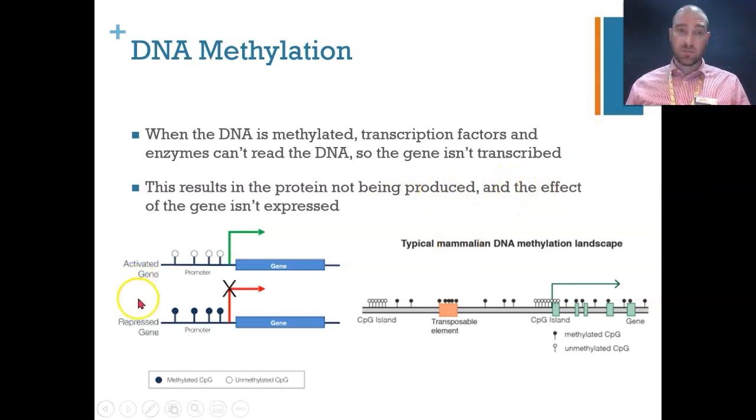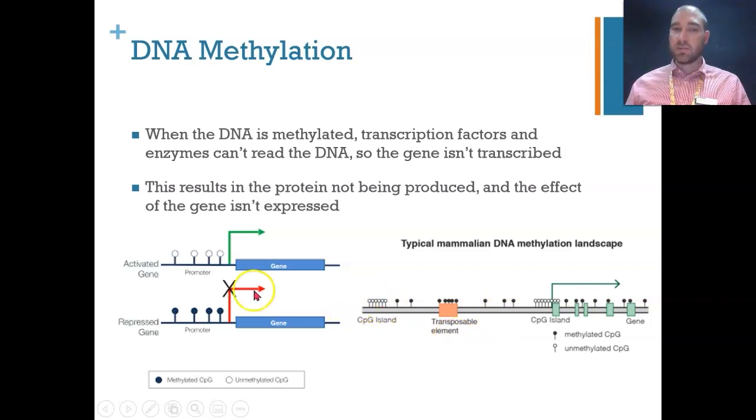So let's have a look at this in some pictures. Here we have a gene that is activated, and if we had a look, it's unmethylated. So we have unmethylated bits here before we get to the gene, and that means that we're going to get lots of expression here. If we have a look at this gene here that's being repressed, we can see we've got methylated regions just before the gene, which is called a promoter, and this means those transcription factors won't be able to attach and the gene won't be read. And here's another example over here, just showing you what it looks like.